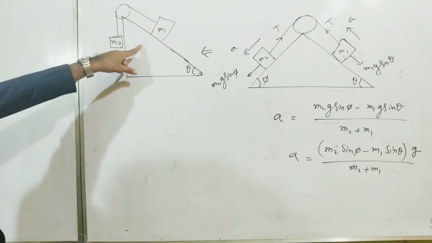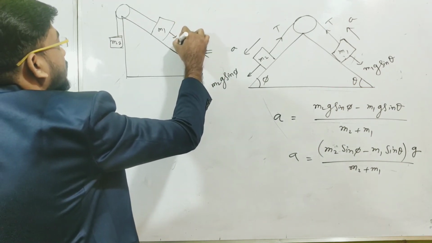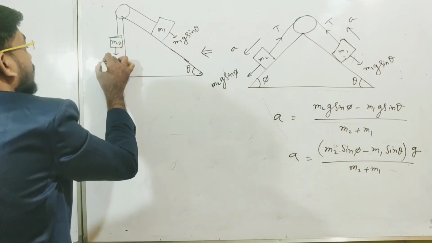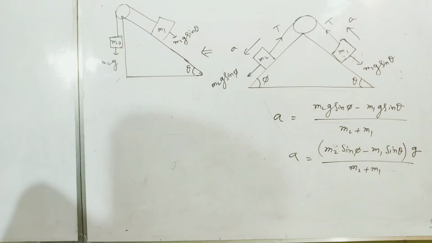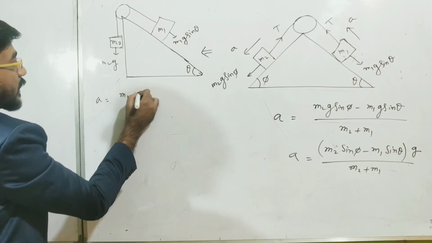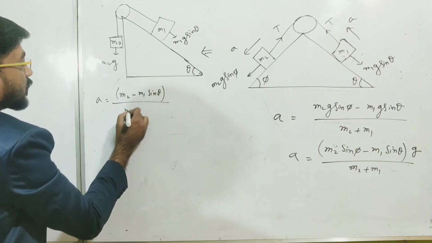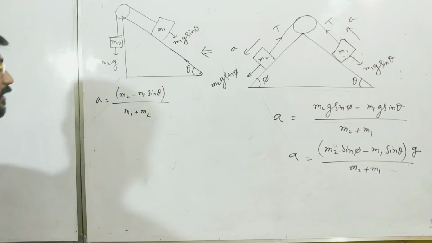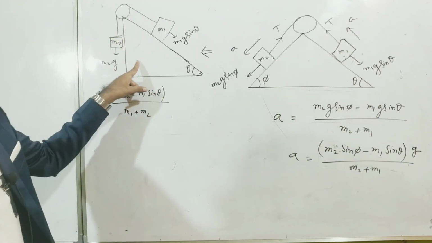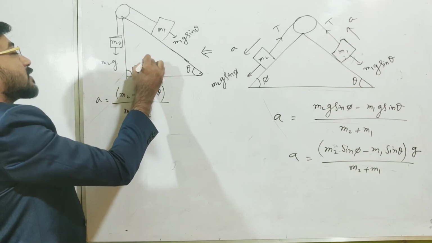Now what will be the acceleration here? We have the acceleration in this direction, this is m1g sin theta, and along this direction m2g. So what was our acceleration? Net pulling force, that was m2 minus m1 sin theta divided by m1 plus m2, and you will get this result from here, because in this case you can see phi is 90 degrees.